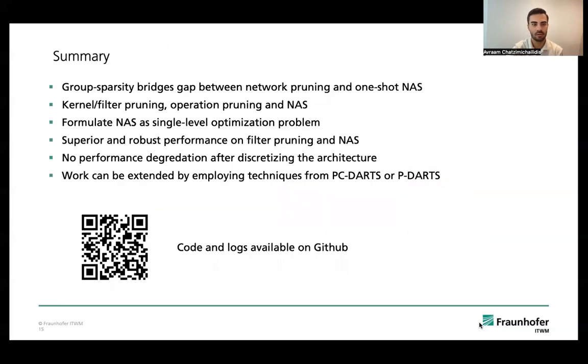So in summary, our group sparsity method is able to bridge the gap between network pruning and one-shot neural architecture search. It's very flexible. It allows us to do kernel pruning, filter pruning, operation pruning, and NAS. Also, we are able to formulate NAS as a single-level optimization problem, and our method is able to reach superior and robust performance on filter pruning as well as neural architecture search.